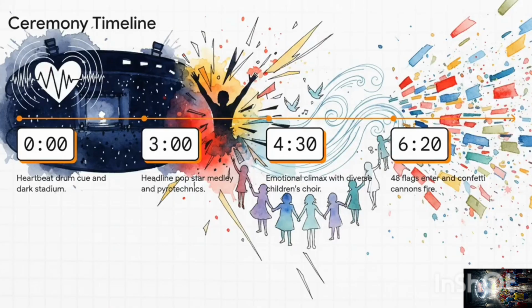At exactly 0 minutes, a heartbeat drum drops into a dark stadium. By minute 3, boom, a massive pop star medley. At 4.5 minutes, the stage shifts entirely into an emotional choral climax, and finally at 6:20, all 48 flags enter for the explosive finale. Let's break down exactly what happens inside these segments.